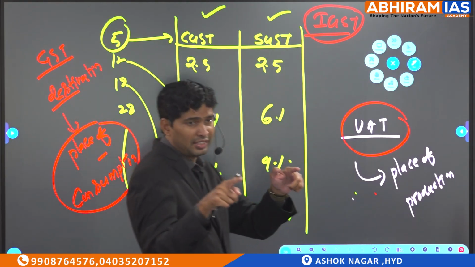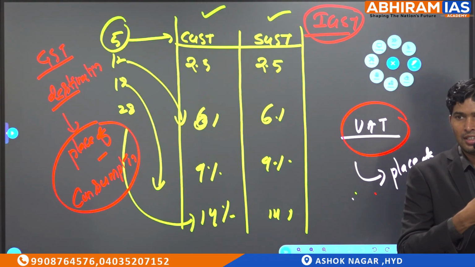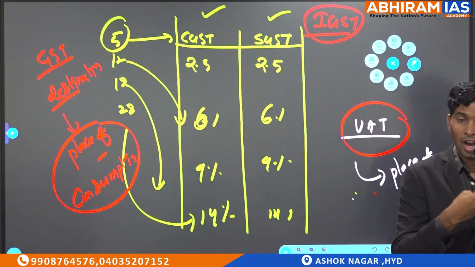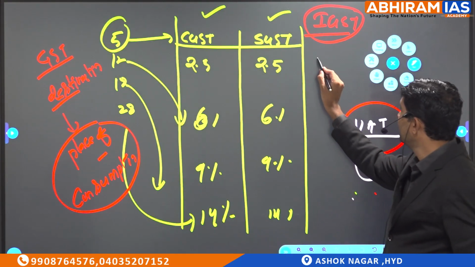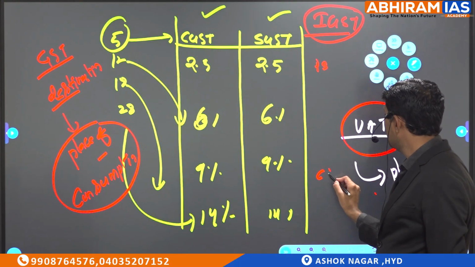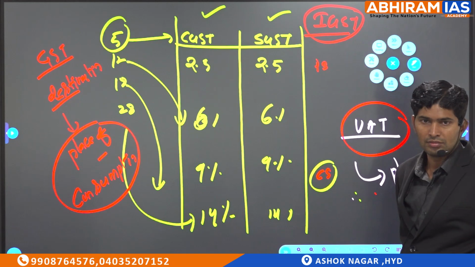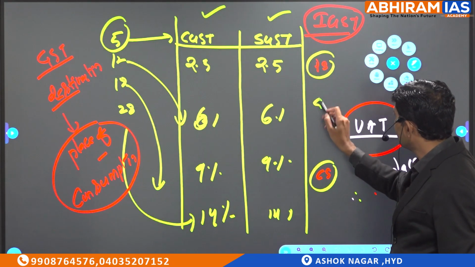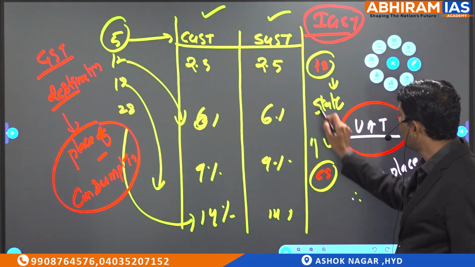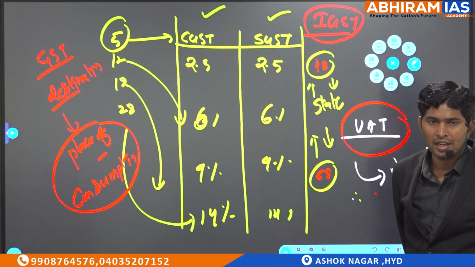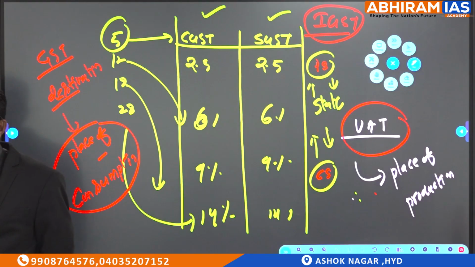So at the end of 3 months, how much is collected by this state? How much of it was produced in the state, to adjust where? Very important point: if the production state is different and the consumption state is different, GST is collected by the consumption state only. The same state may be the production state for some product and the consumption state for some other product. So at the end of the quarter or year, the net amount to be paid to each other is settled. That is called integrated GST.